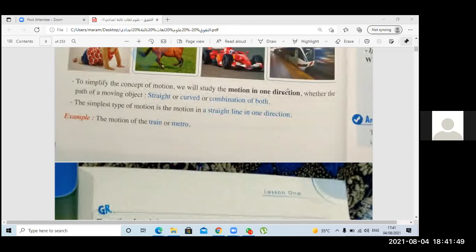Yes. So now we have talked about motion and understood examples of moving objects, and we took the ways, straight or curved or a combination, and we know that motion is a change of position within time. Okay, how else can we describe this motion?